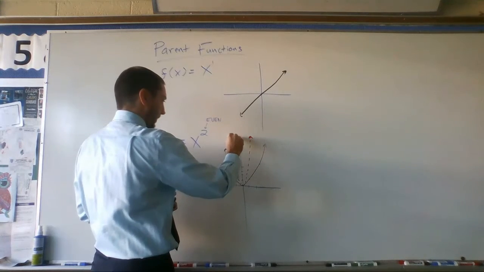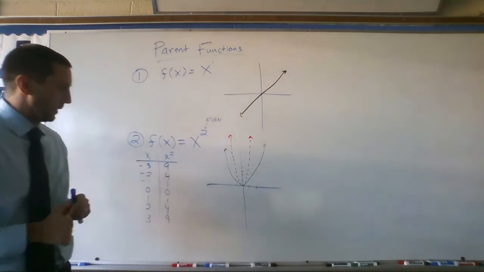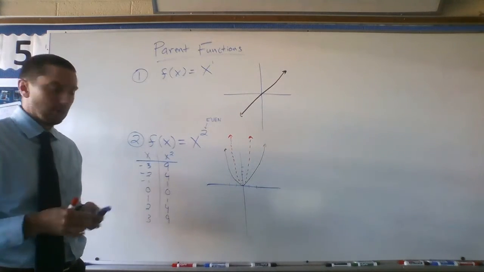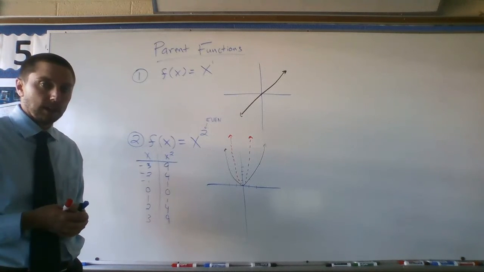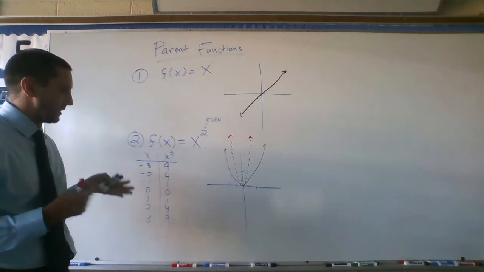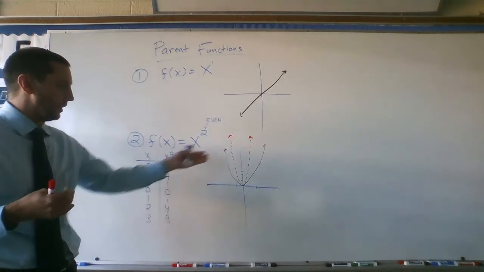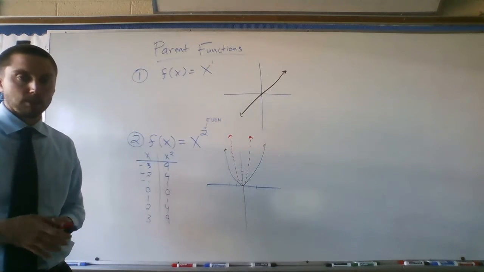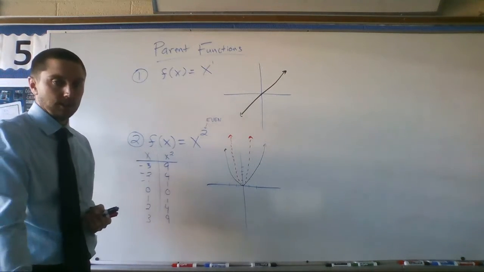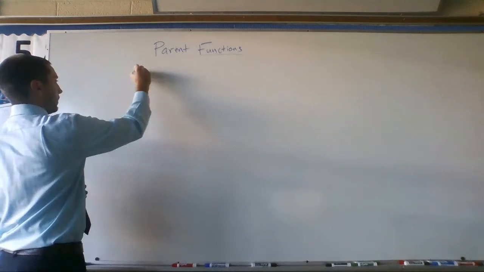It'd be kind of like a parabola, but much steeper because it's getting much bigger, much faster. But if we don't have our axes labeled super cleanly, x squared and x to the fourth are going to look about the same. Okay, so there's our second parent function.